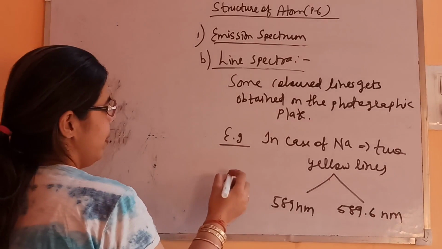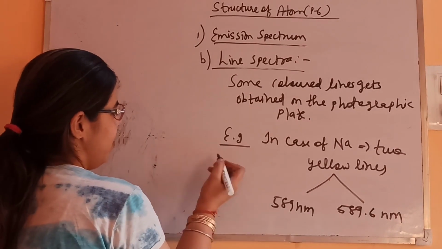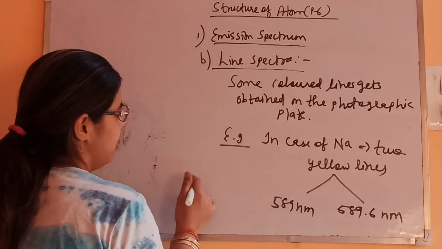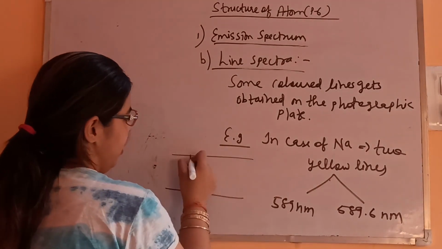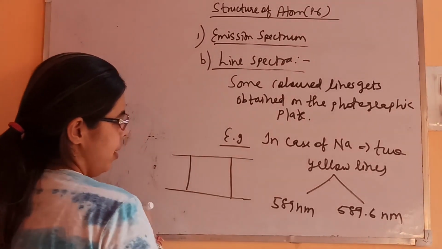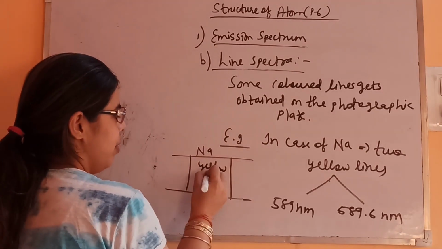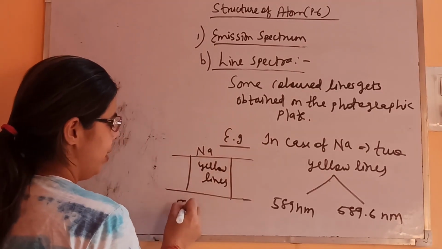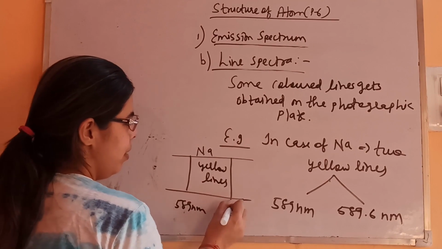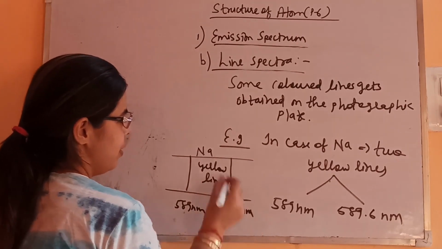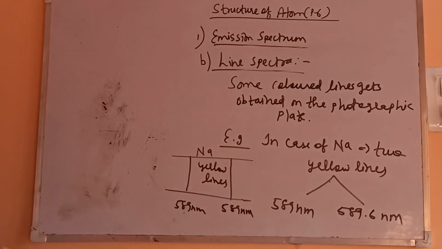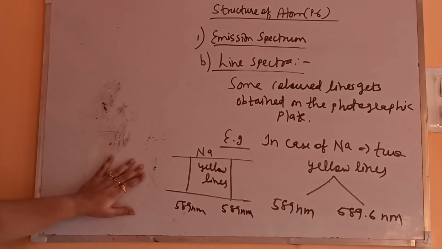Let's say the pattern will be like this. The two sodium lines are there. These are the sodium yellow lines, one having wavelength 589 nanometer and the other 589.6 nanometer. So these kinds of lines will be seen instead of the color. So yellow lines will be seen on the photographic plate.